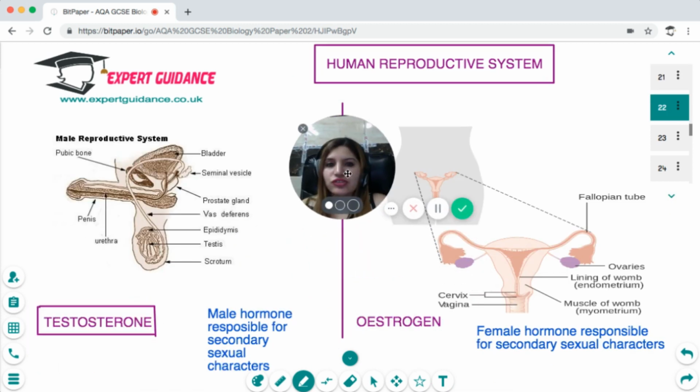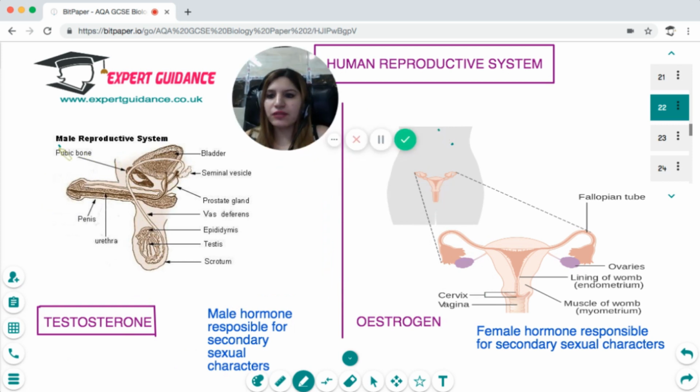Now, next we have to do the human reproductive system, the male reproductive and the female reproductive system. The male reproductive system consists of a penis, a urethra, a bladder, a seminal vesicle, a prostate gland, and then there's a testis which produces the sperm, which is in a scrotum. The sperms are released into these sperm ducts, and the seminal vesicles release semen which mixes with the sperm, and it goes out through this urethra. And the male reproductive organ, the testes, releases a hormone called testosterone, which is responsible for secondary sexual characters.